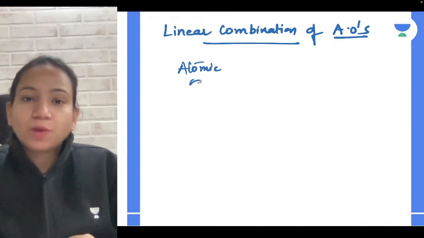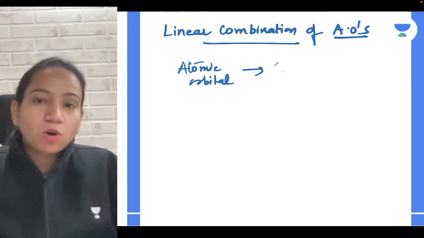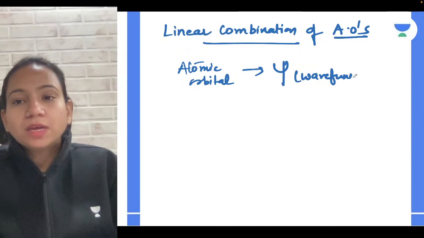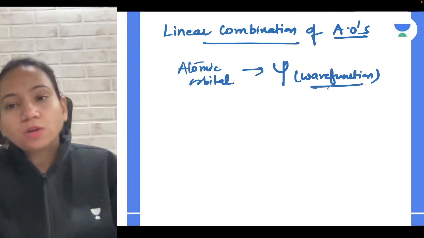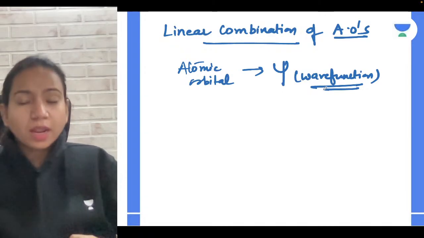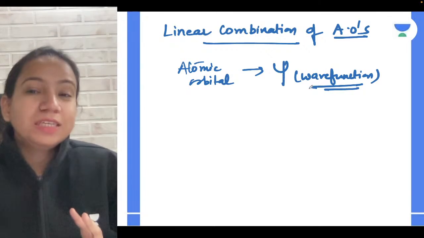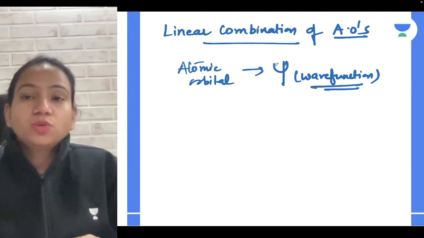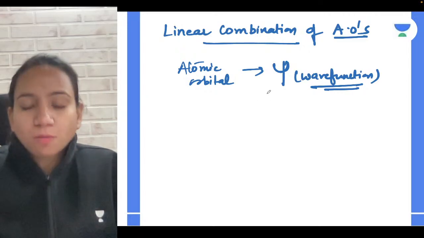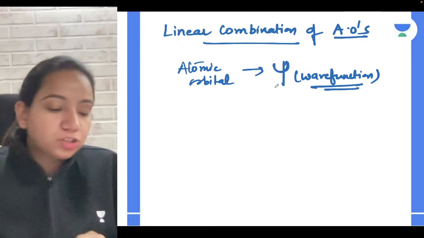So remember that guys, when we discussed the structure of atom, we discussed that for an atomic orbital we can define a wave function, because your atomic orbital is a region present in an atom where the probability of finding an electron is maximum. So it can show dual behavior and we can define a wave function for an atomic orbital. Absolutely, it comprises crest and trough.